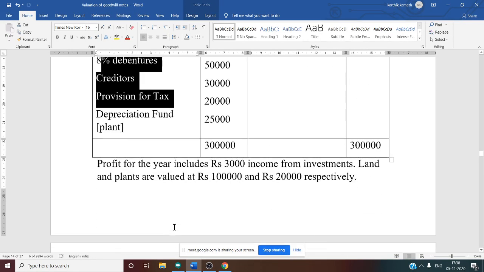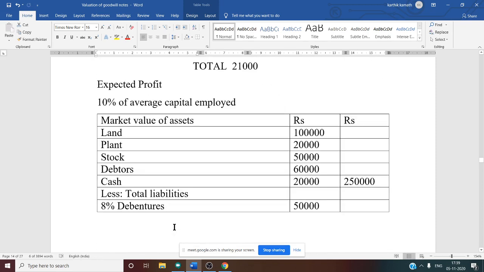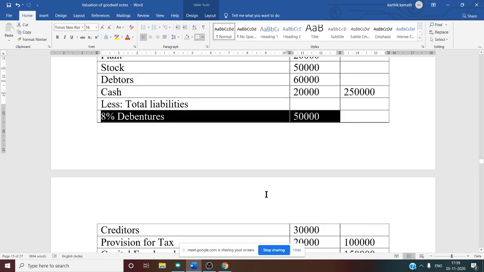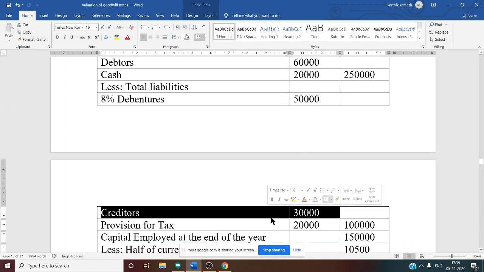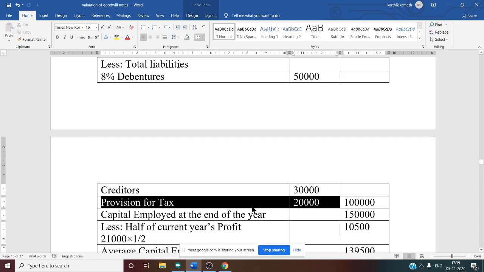8% debenture. They say 8% debenture, what is the amount? 50,000. That we have written. Then creditor 30,000 given in the balance sheet. Provision for tax 20,000. Why? Because total liability is equal to external liability plus provision plus contingency. So that is the meaning of total liability.